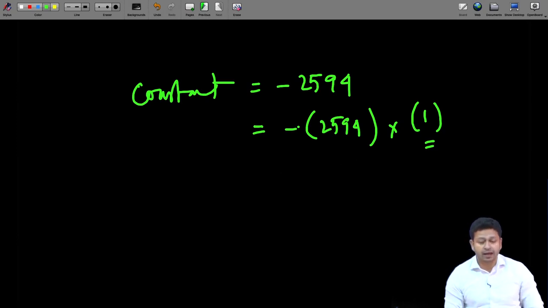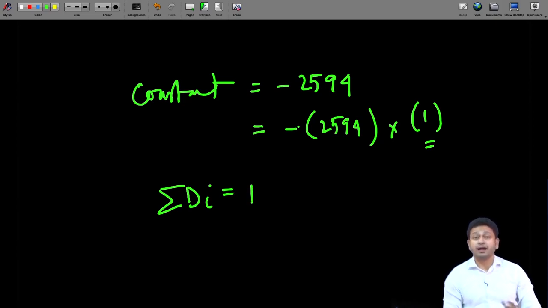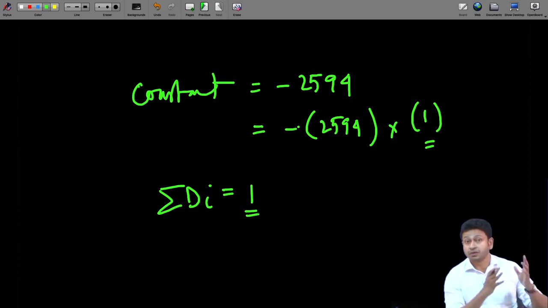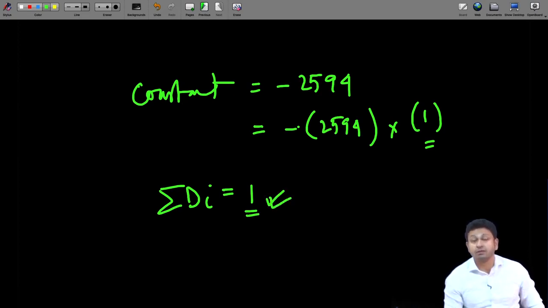And the summation of Di is also going to be 1. So when my software reads the values, the sum total of all the dummy variables of that variable gives me a value of 1.